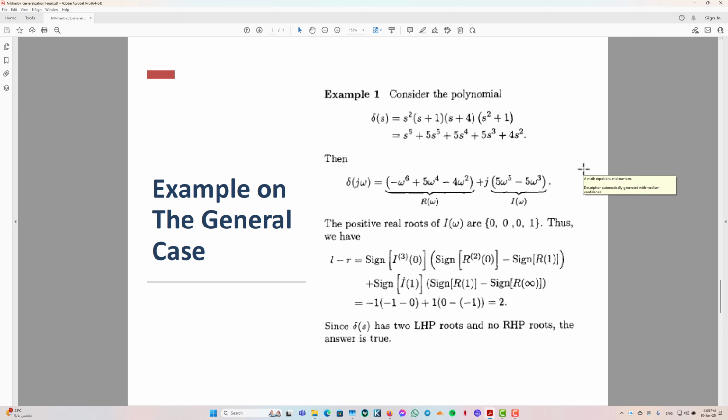By applying the criterion, we determine the difference between the roots on the left half plane minus the roots on the right half plane. Okay? By using sign changes of the derivatives of the real omega and the imaginary omega, we compute the following expression and we get that the answer is 2. Since x of s has 2 left half plane roots and no right half plane roots, the answer is true. It is stable. It is Hurwitz. Okay? Alright.